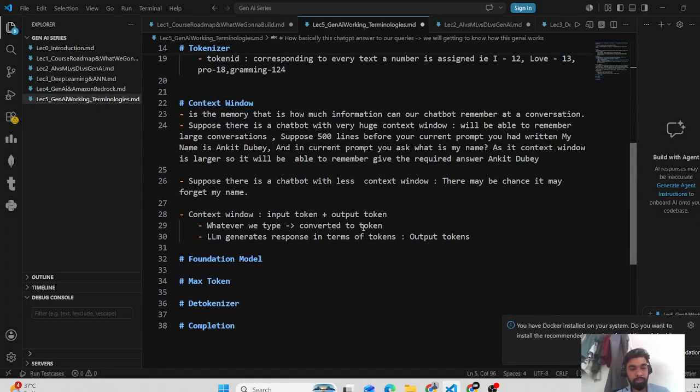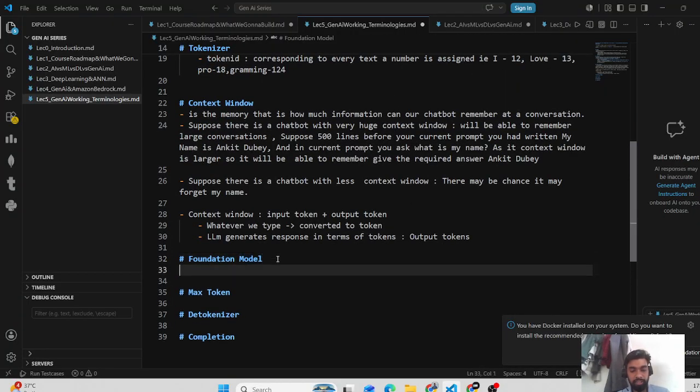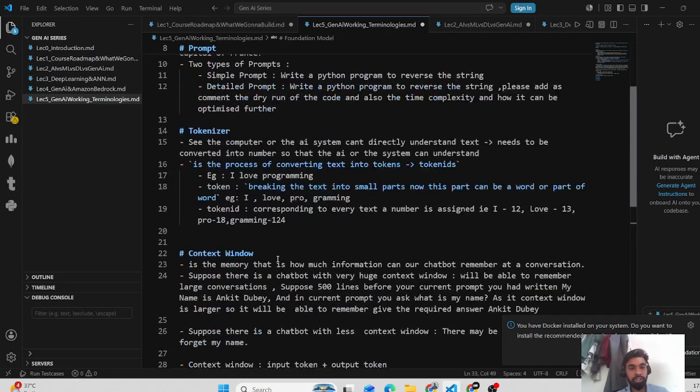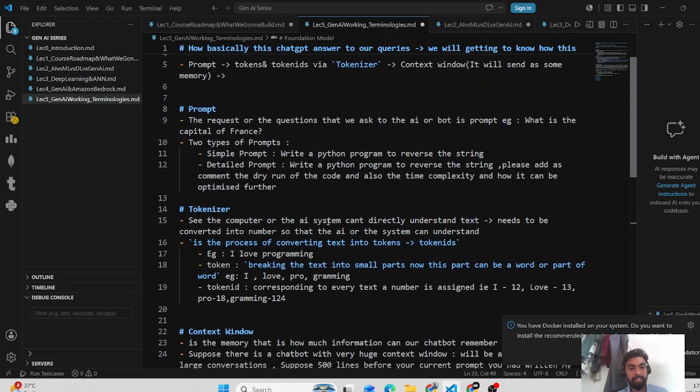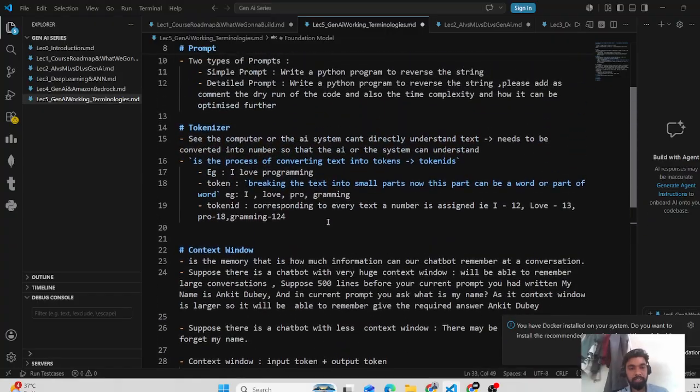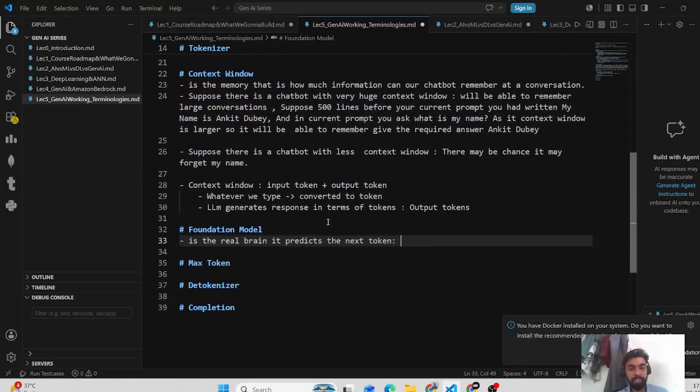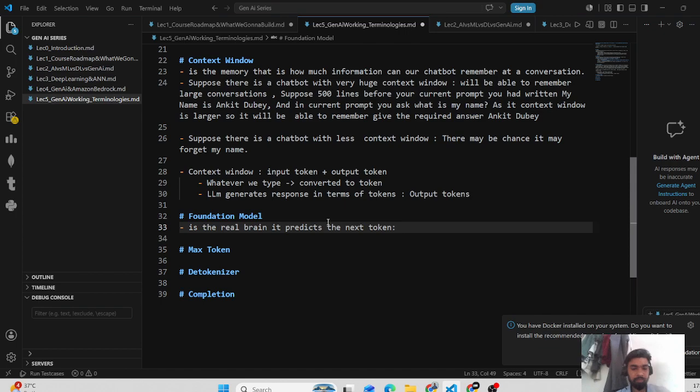Then this will come to the foundation model. The foundation model is the real brain. It predicts the next token. Suppose you have asked, what is the capital of France? First it will predict Paris, the nearest match it found.